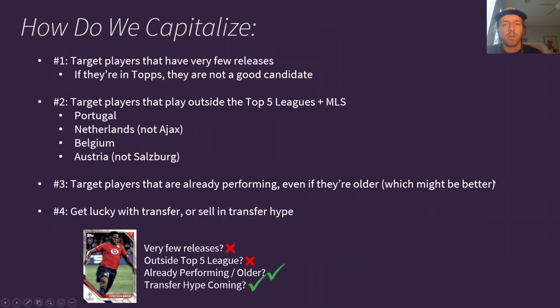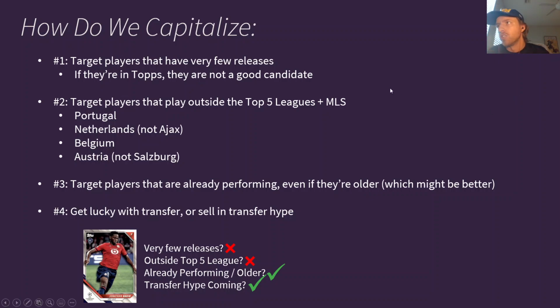All right, so from all this information, how do we use it to capitalize on our current market? I've put out this checklist of things that I would recommend doing if you were trying to create this Darwin method, and these are things that I am personally thinking about when I'm looking at prospecting cards. If I wanted to go that route to maybe have some more fun on the market and put some money into a more risky type of investment, this is what I put together as a checklist.